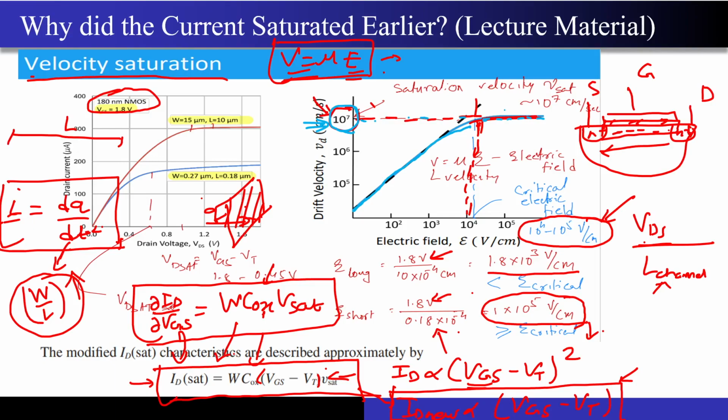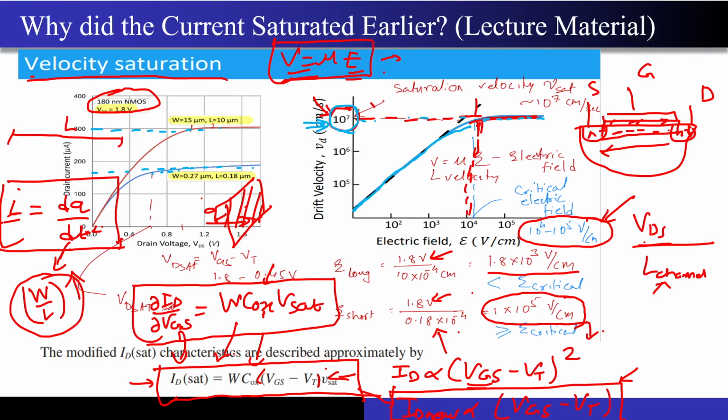Correct. So this is what has led to the saturation value in the current. My current, instead of reaching its full potential, is now saturating at some lower value. You can see over here from this curve, it is saturating at some value compared to this particular case of the long channel MOSFET.